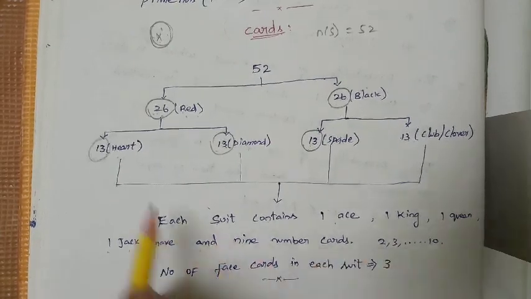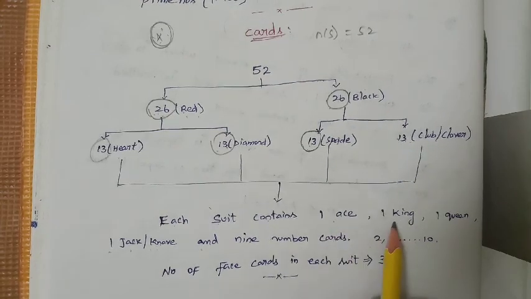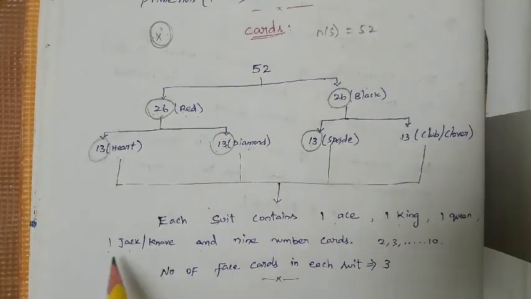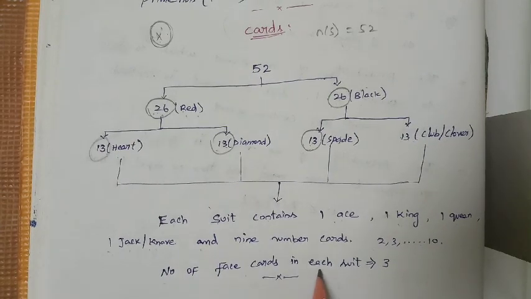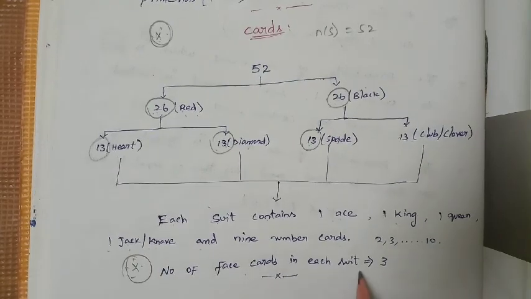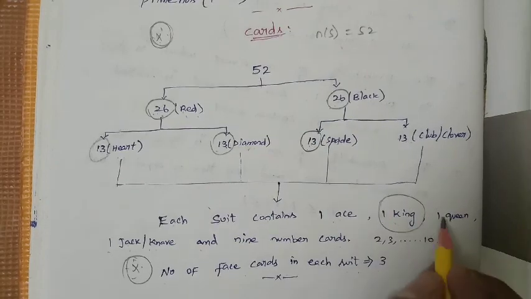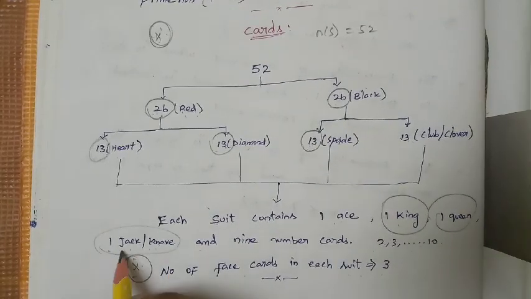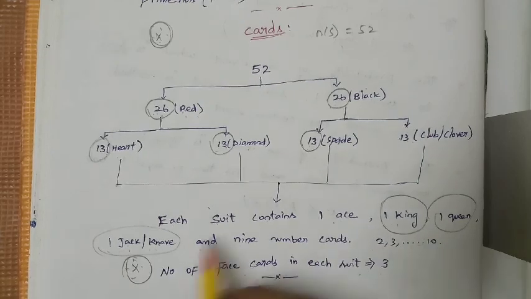Totally 13 cards: 9 number cards, 1 ace, 1 king, 1 queen and 1 jack, right? Number of face cards in each suit, this is very, very important. The number of face cards in each suit is 3: king, queen and jack. Ace is not a face card. King, queen, jack alone, right?